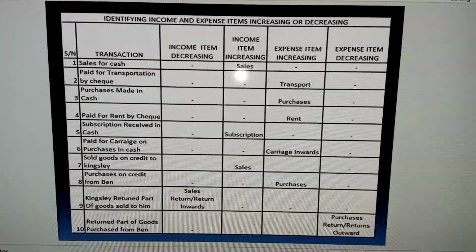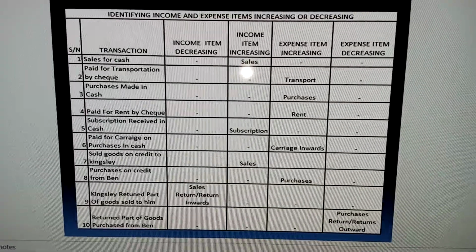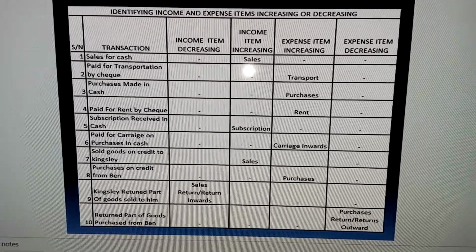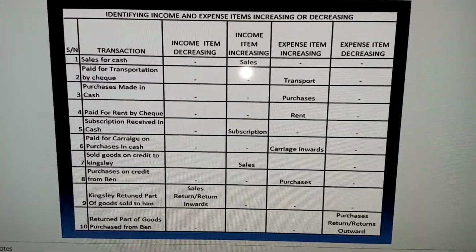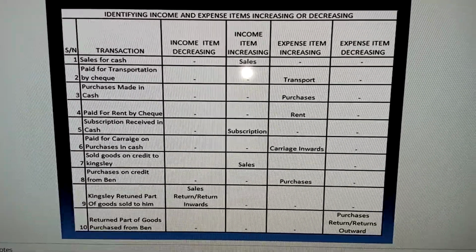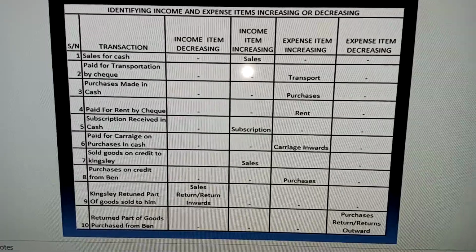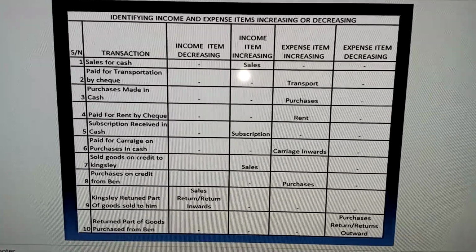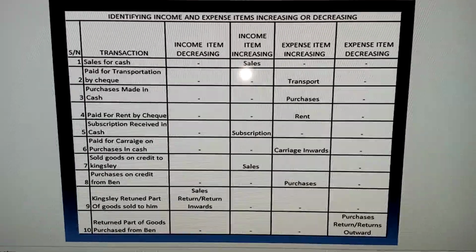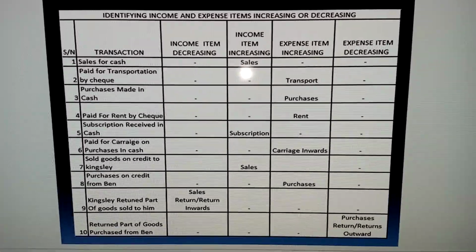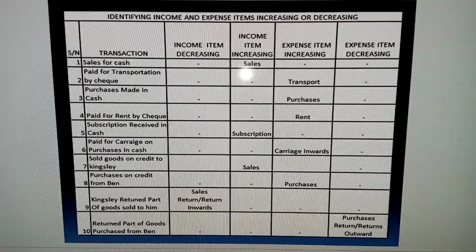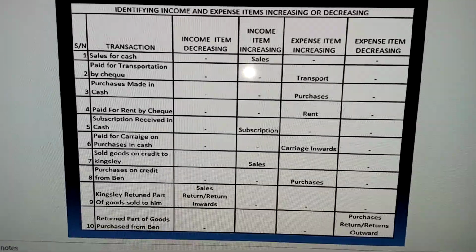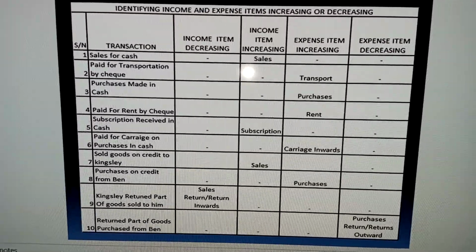When it decreases, you credit. So let's look at some transactions, identify the expense or income item, and see if it is increasing or decreasing. With this understanding, our next class will be an illustration of all the items: asset items, liability items, income items, and expense items. For now, let's concentrate on the income and expense items.